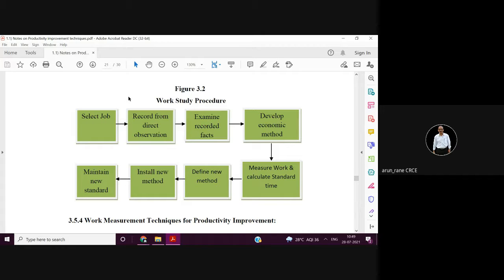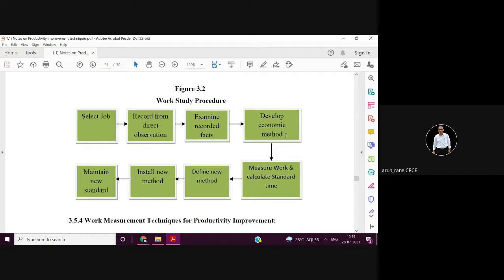It should not happen that an engineer comes and tells the worker, and just to satisfy that engineer, the worker will do as per the new procedure for one day, and then the moment the engineer turns back or is not there, the worker goes back to his original method. That should not happen.